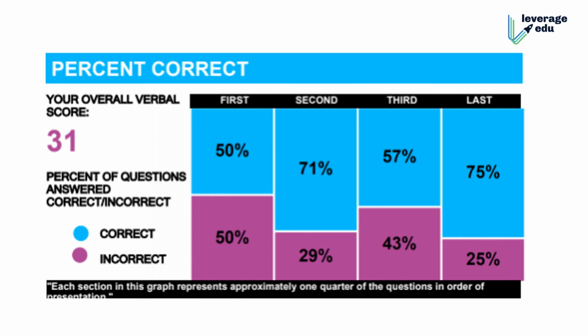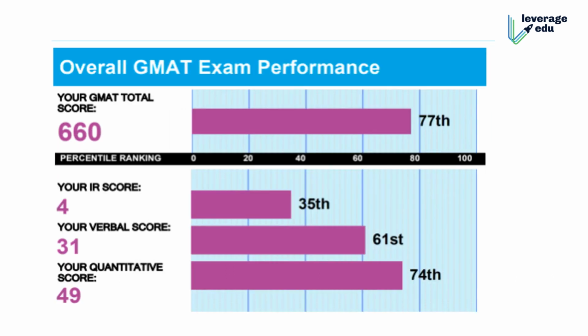Medium, yeah. So you can see, for this student who got a 31, you can see the percentage correction of reading comprehension. I'm sorry, it doesn't mark that. So this was, I think, reading comprehension. No, I think that is basically the quant score, the verbal score, and the IR score that is there. Yeah. So through this slide, I think I have, yeah. I wanted to include one more slide, which actually shows you reading comprehension, sentence correction, and critical reasoning.